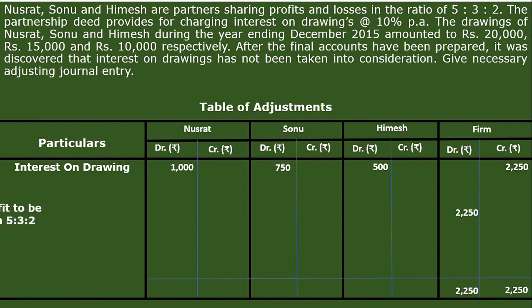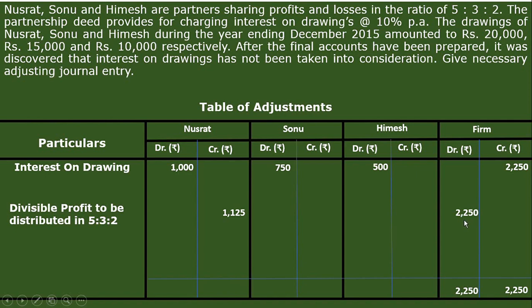And what is the name of this profit? Divisible profit. Okay. And what is the ratio for distributing that divisible profit? 5 is to 3 is to 2. So we have to divide this 2250 in this ratio 5 is to 3 is to 2, so that Nusrat will get 1125. Again, think this 2250 is the profit.